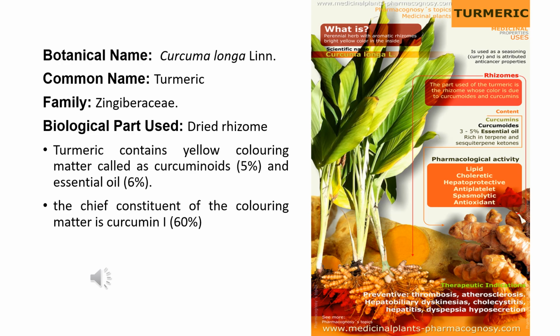And the yellow, highly pigmented color of turmeric is because of the curcumin. It is rich in lipids. It is also rich in curcuminoids. It is rich in essential oils, and all these properties make turmeric a very effective medicinal plant.